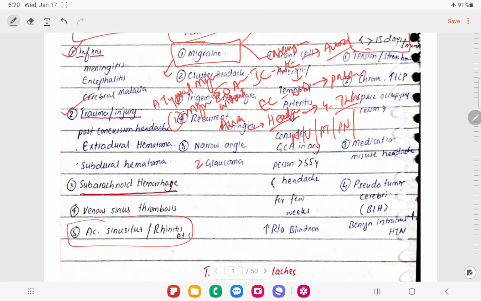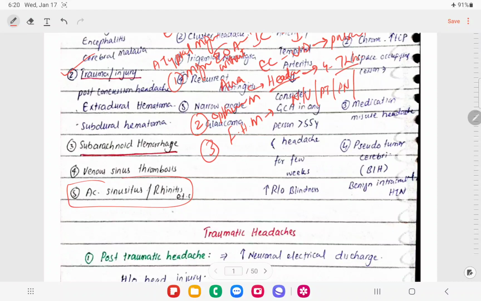The second type was the ophthalmoplegic migraine, in which there is involvement of the third cranial nerve. The third was the familial hemiplegic migraine, right. In that type, there is transient hemiplegia in those patients. There is migraine, and then there is transient hemiplegia with that. And the last type was the basilar artery migraine. In these patients there is migraine with cerebellar signs, right. So that's all about migraine.